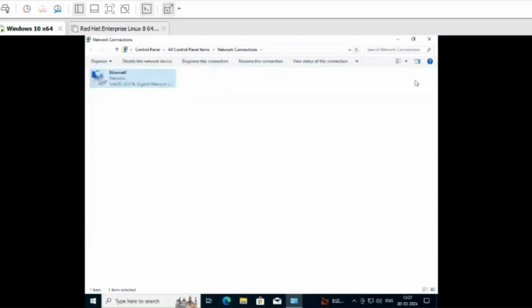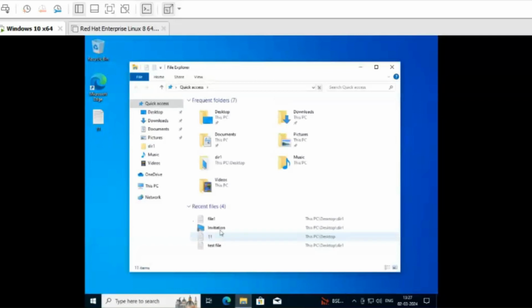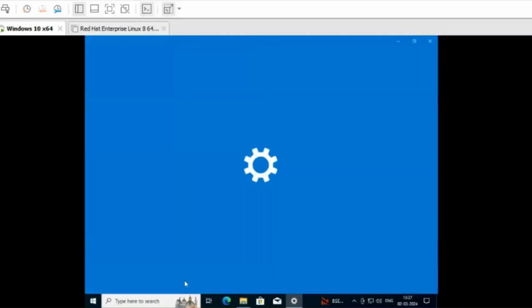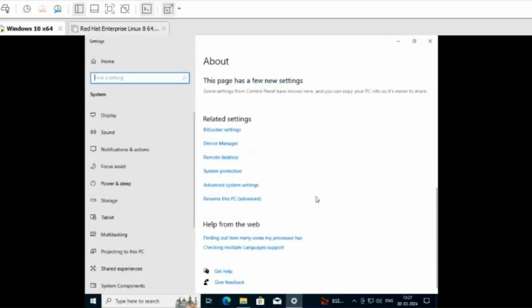Close. It's set. The second thing is you have to add the domain. To add the domain, right click on This PC, then go to properties. In properties scroll down, and at the end click on the option Rename this PC (advanced).